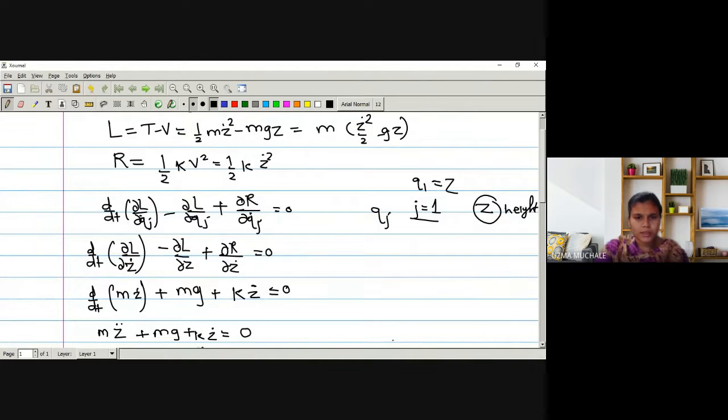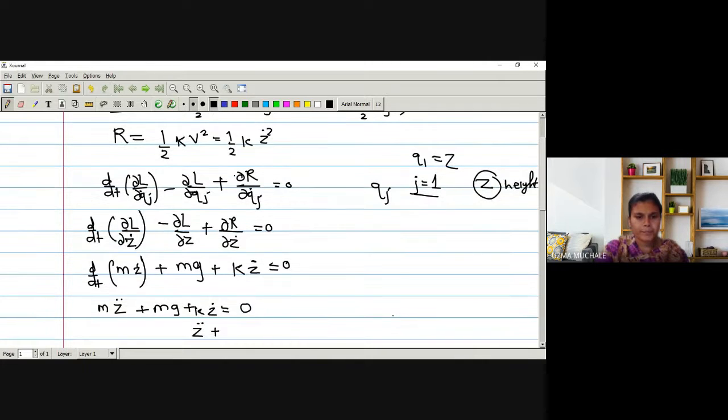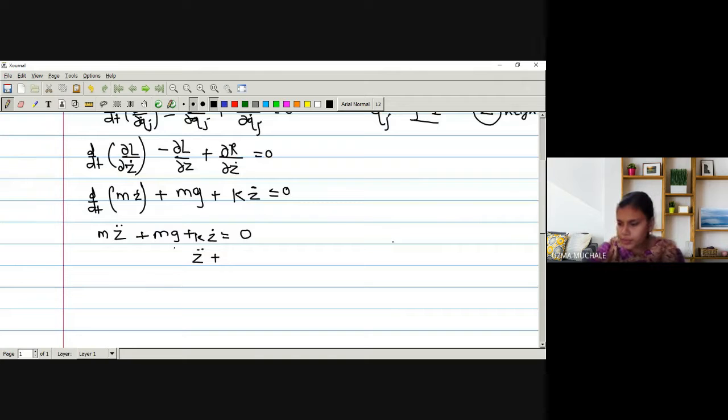First term is 0, minus second plus, okay. Fine. So we have to divide by m. Let me write down z double dot plus k z dot divided by m plus g, as m divided by m is 1, is equal to 0.